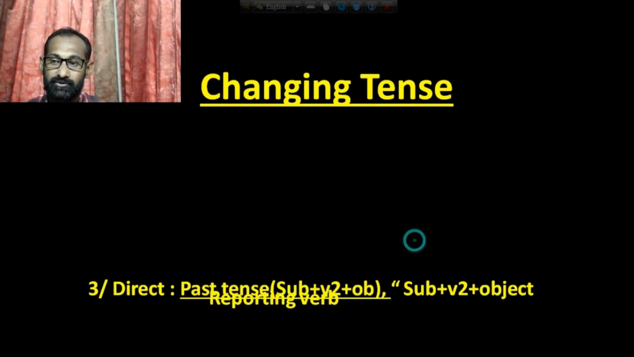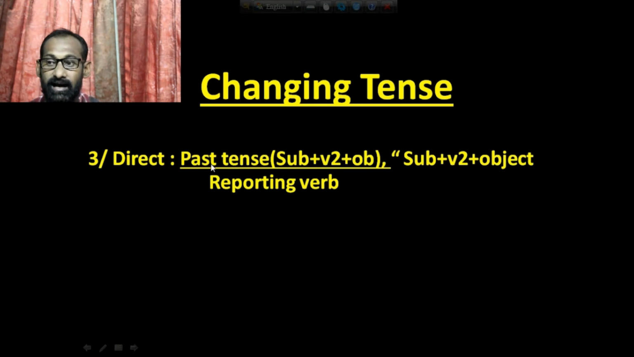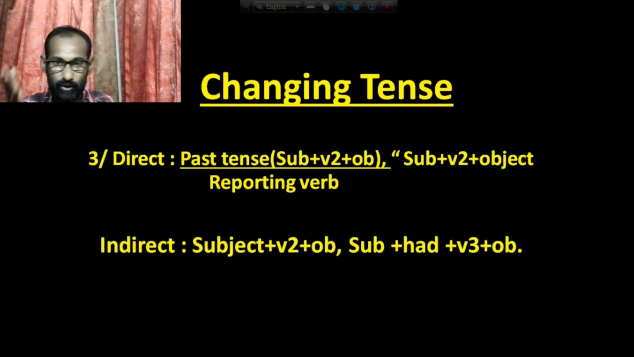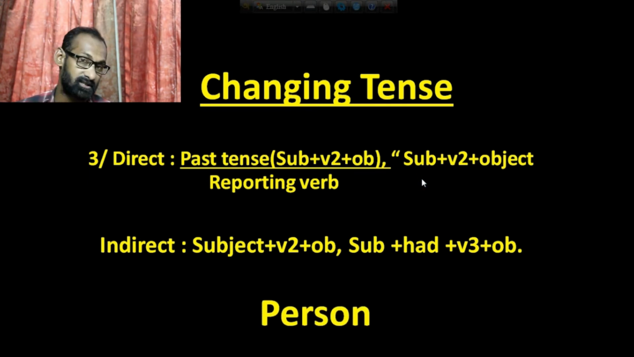Now rule number 3, if you find that the reporting verb is in past tense and reported speech is also in past tense, then you have to make it past perfect tense at the time of changing. Look at the structure. Here is subject plus verb 2 plus object. Then if you find the past tense again, then you have to change it into past perfect. That means the structure of past perfect is subject plus had plus verb 3 plus object. And you have to also change the person too.